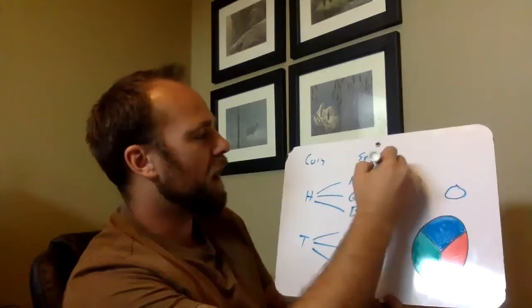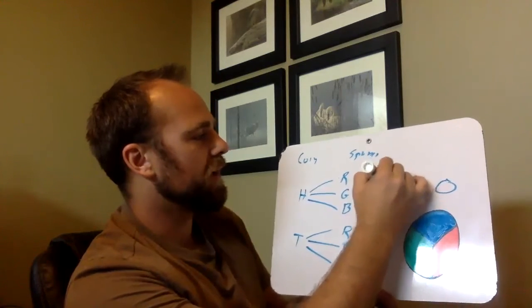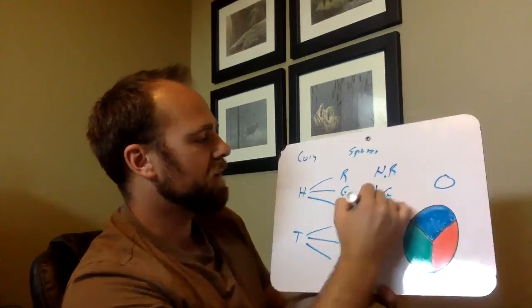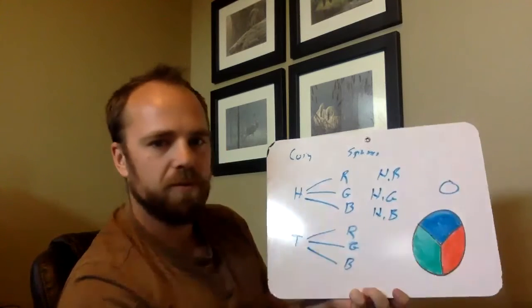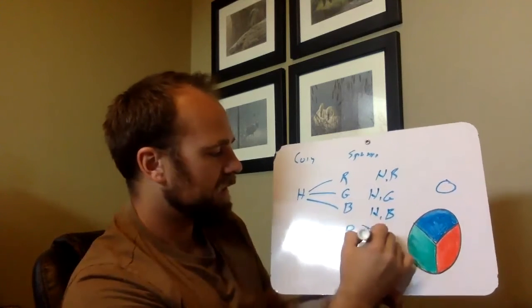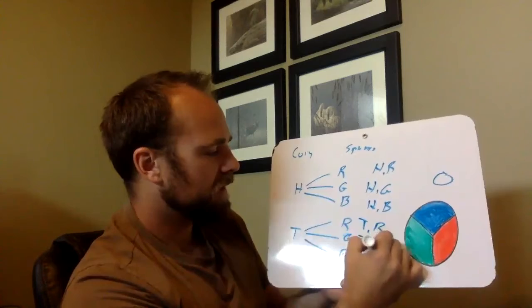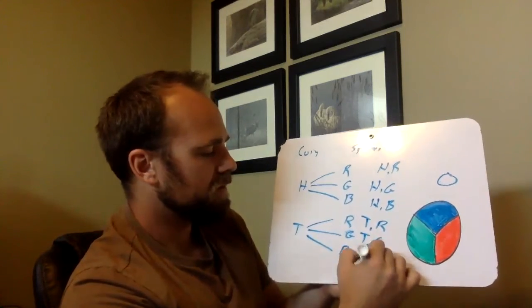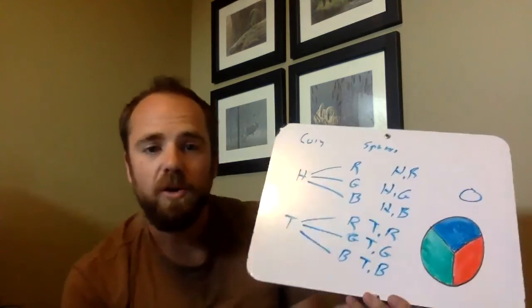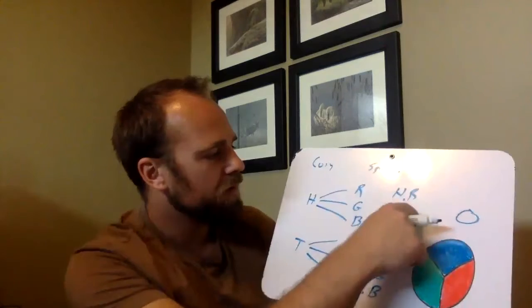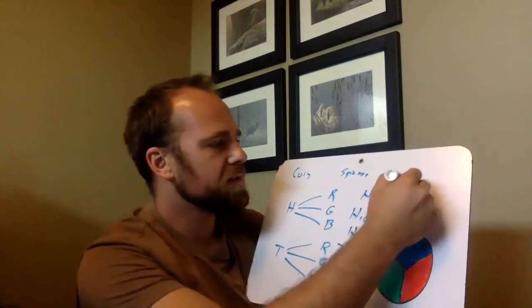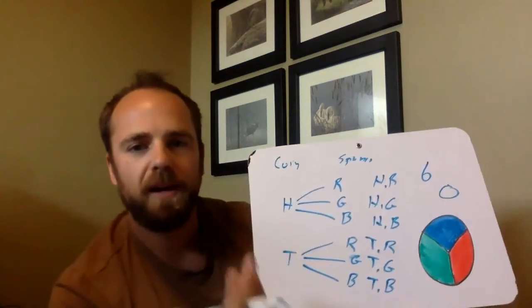Okay, now what are my outcomes? I could get heads red, heads green, heads blue. Or I could get tails red, tails green, or tails blue. Okay. How many total outcomes are there? Well, 1, 2, 3, 4, 5, 6. There's 6 total outcomes.